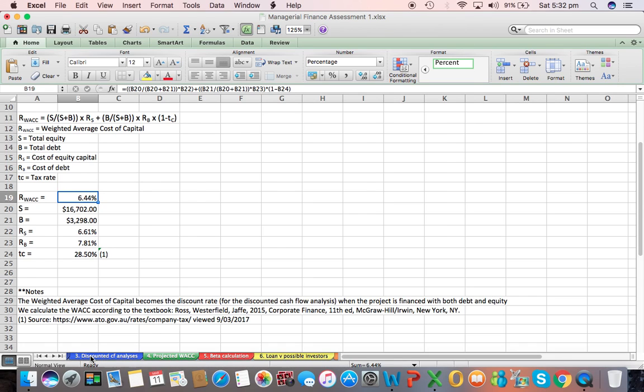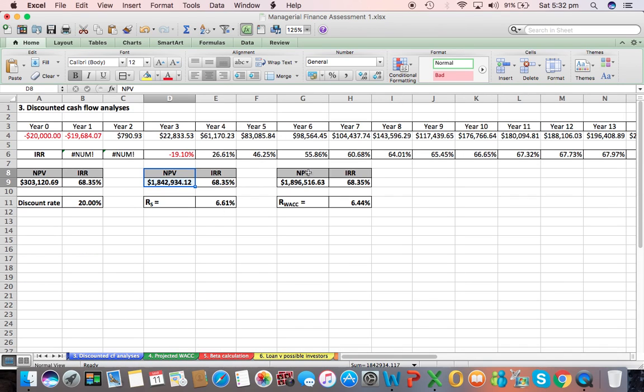which takes us to our final discounted cash flow analysis, obtaining a net present value with this weighted average cost of capital. In conclusion, this business is financially viable and is financially profitable according to the discounted cash flow analysis we have done.